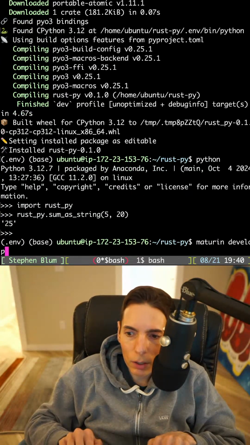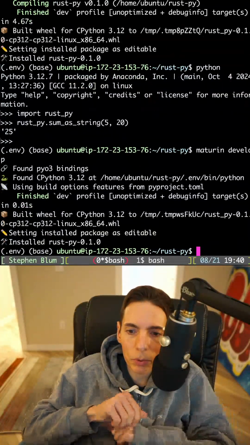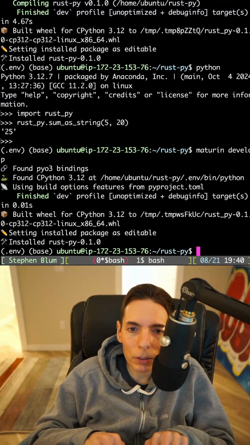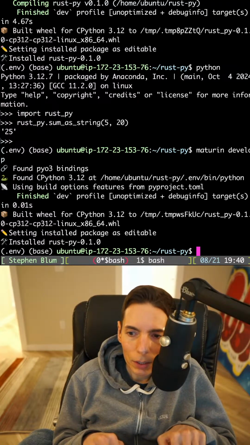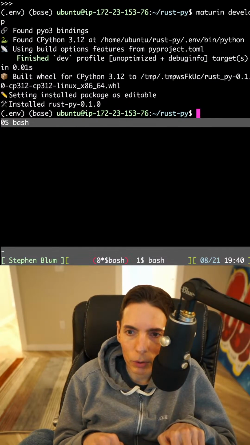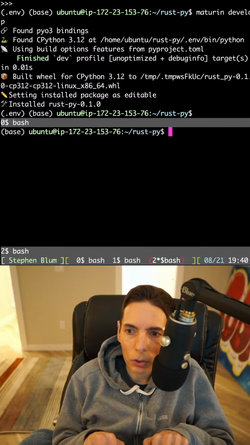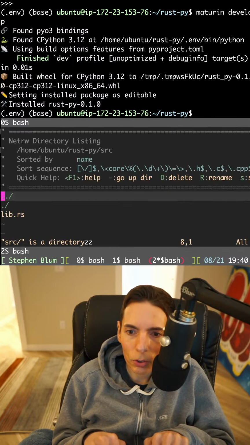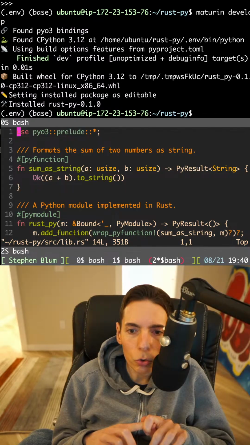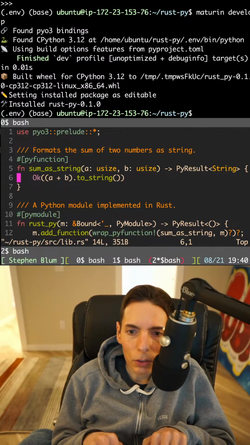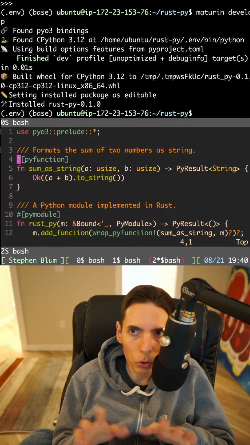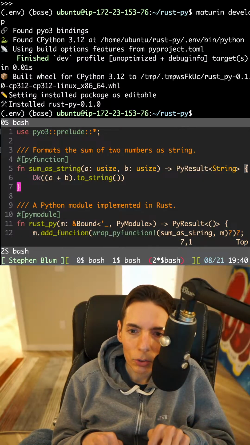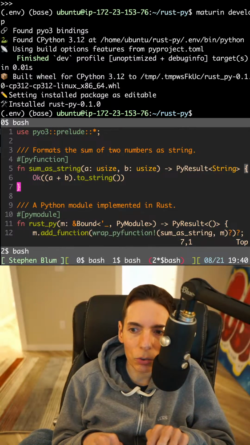Can I rerun maturin develop? And then it just rebuilds it? Okay. So what we can do now, this is where I'm excited. This is what I'm really excited about. I'm going to just split the screen here so we have the top and bottom. I'm going to open up the source, and I want to create a new function. We're going to benchmark, say, a for loop multiplying some numbers together. So we'll just do a for loop to multiply numbers. I think that's a really good idea.